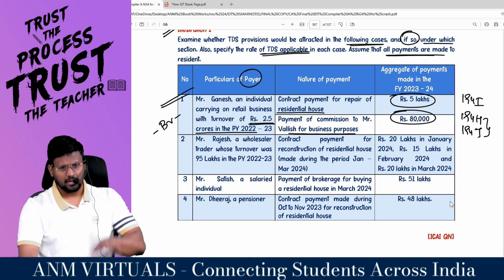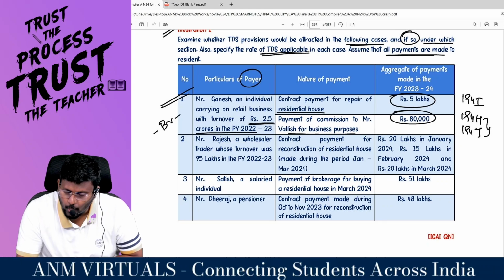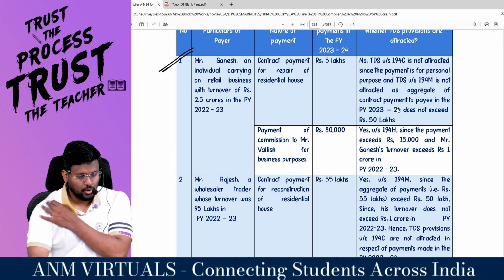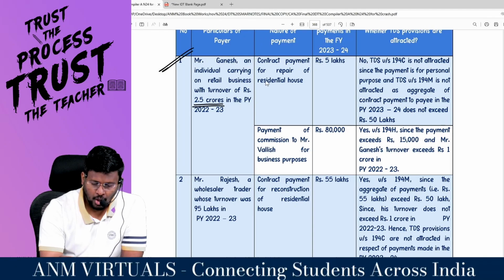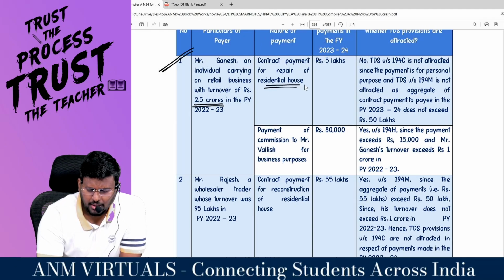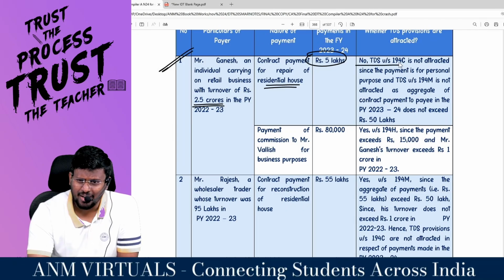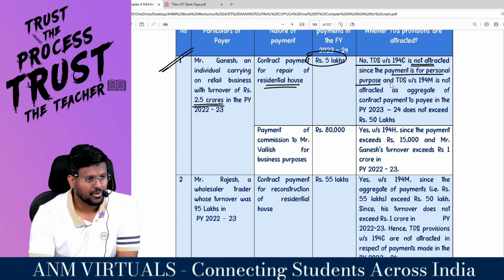These two cover only what payment? Business payment. Not covering what payment? Sir, Mr. Ganesh, an individual carrying on retail business with turnover of 2.5 crores in previous year 22-23. Contract payment for repair of what house? How much lakhs paid? No TDS under 194C is not attracted since the payment is for what purpose?